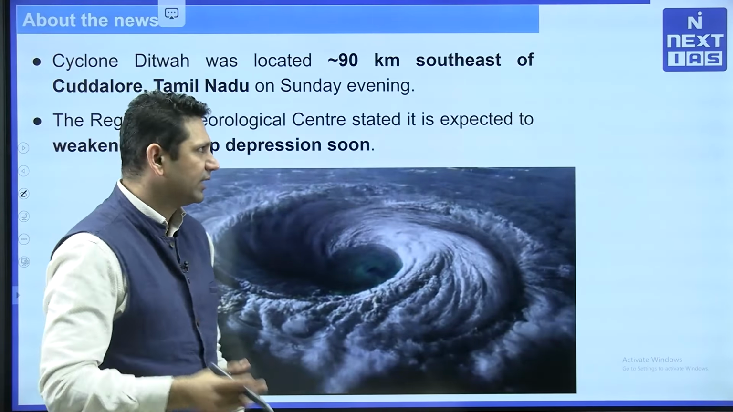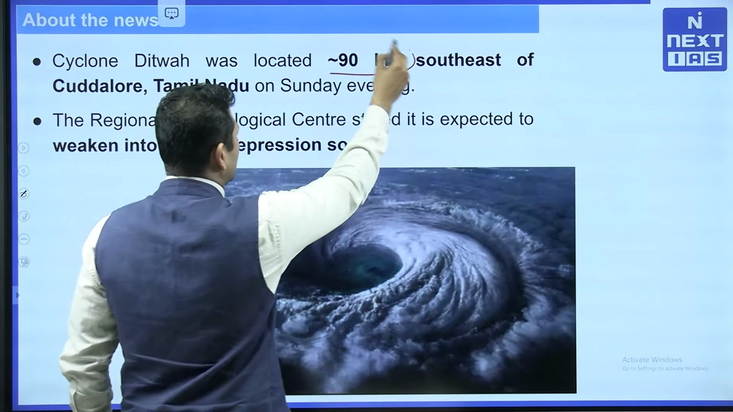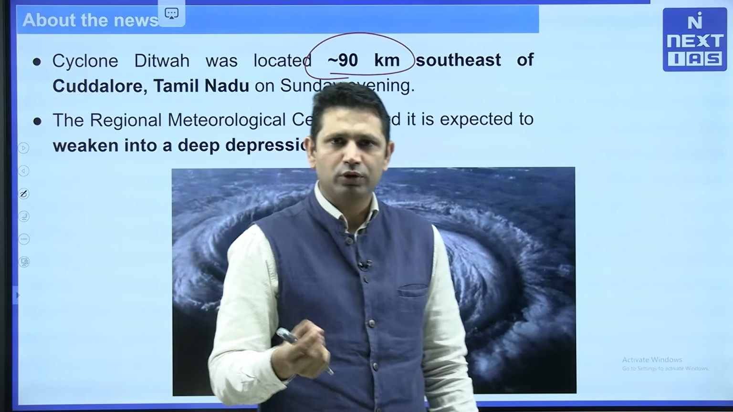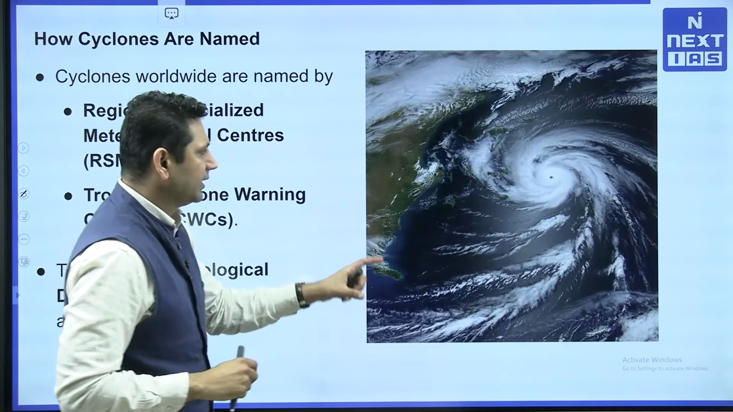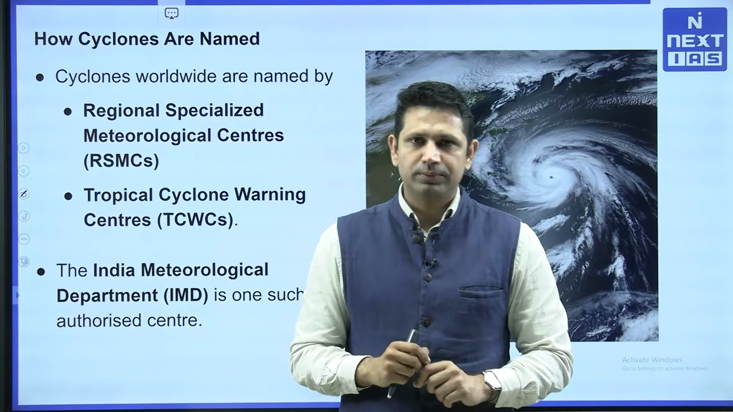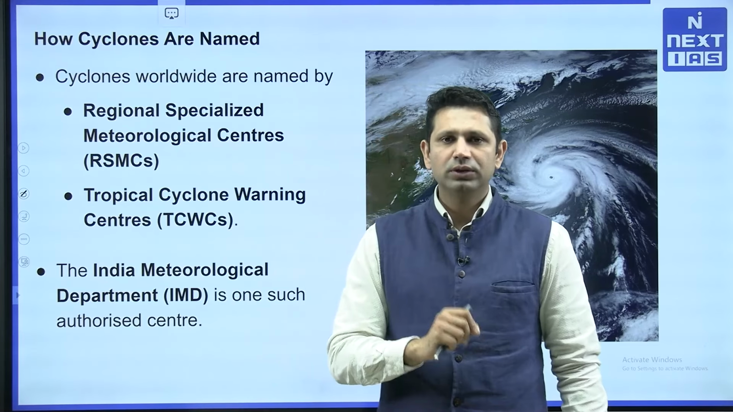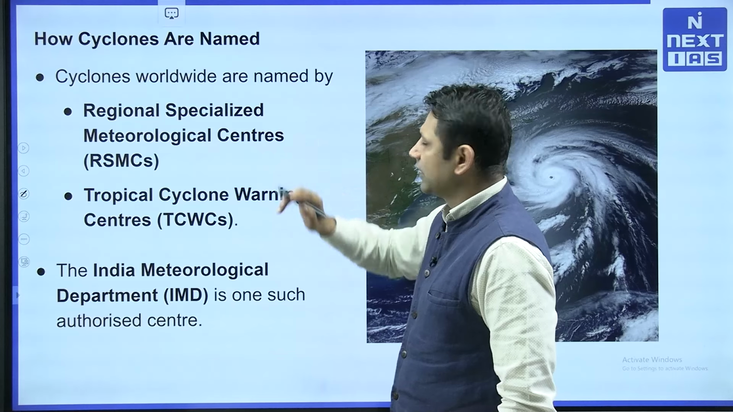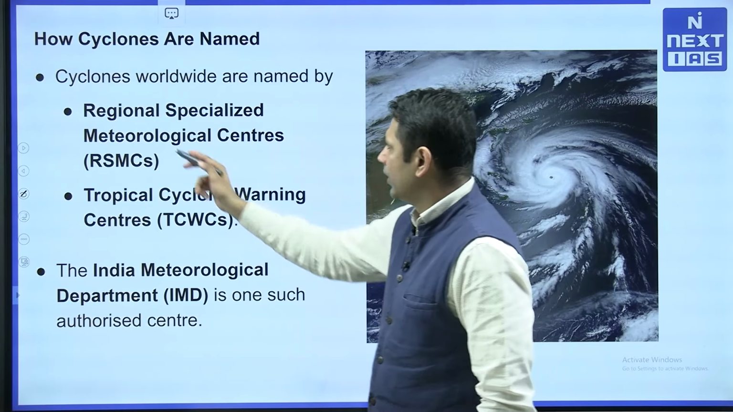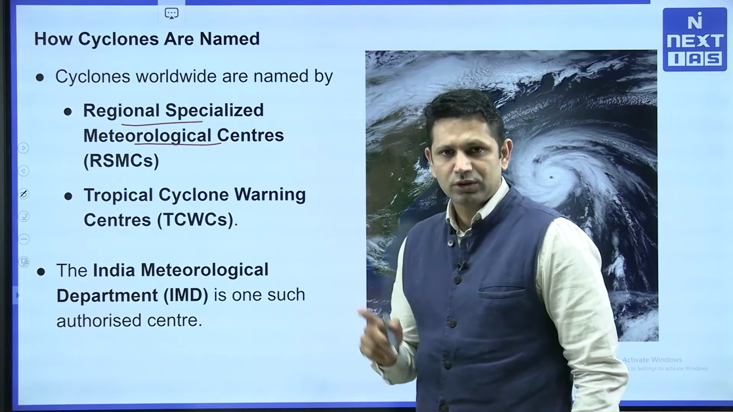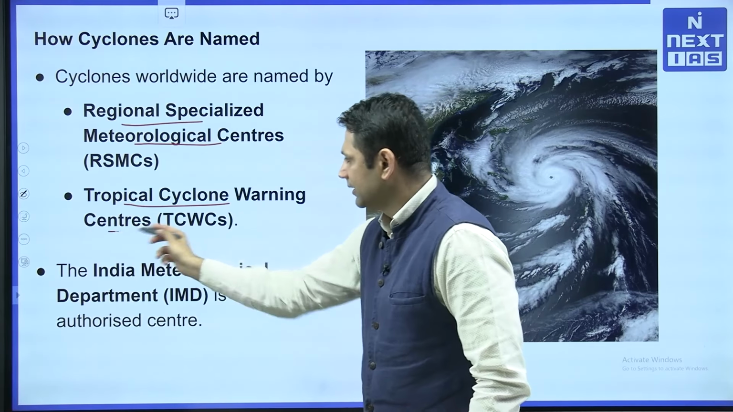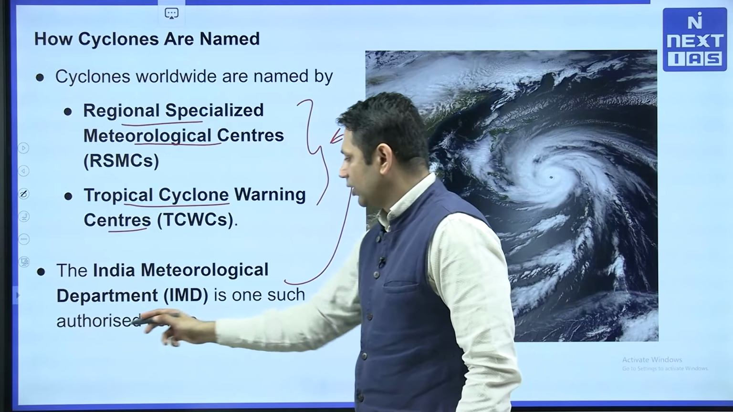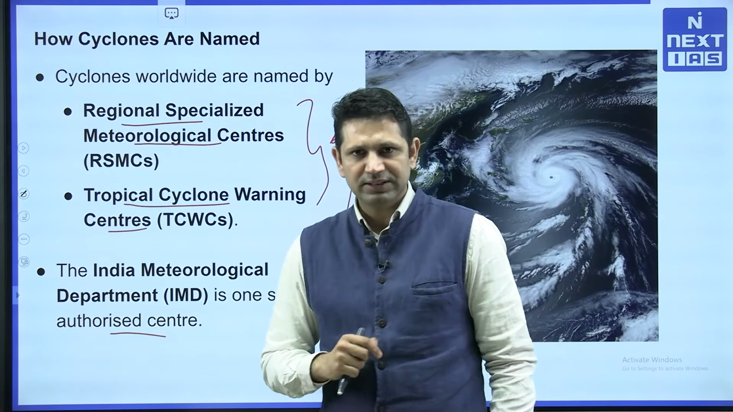Now let's see the news. The news is that this particular Cyclone Ditwah is around 90 kilometers southeast of Tamil Nadu, and it is expected that after that it is going to weaken. Now next part is how do we name tropical cyclones, because every year we face tropical cyclones. So there is a mechanism through which we name these tropical cyclones. Cyclones are widely named by two entities. One is regional specialized meteorological centers or tropical cyclone warning centers. Indian Meteorological Department is one of these authorized centers which can name these cyclones.